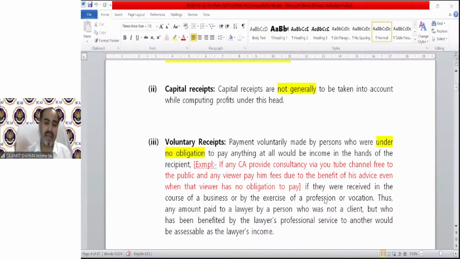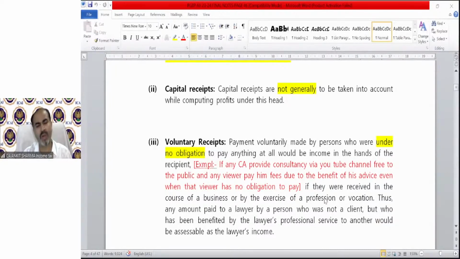But some client has some benefit due to my consultancy, and he comes to my office voluntarily and pays some fees to me, even when he does not have any legal obligation to pay, because I was providing my services free of cost. So that payment is also going to be part of my business or professional income. Clear? You can read it.